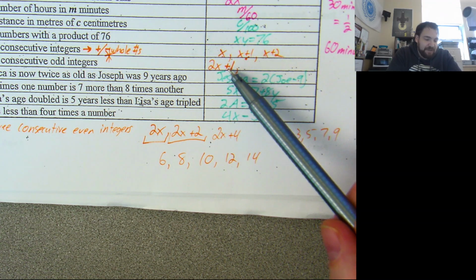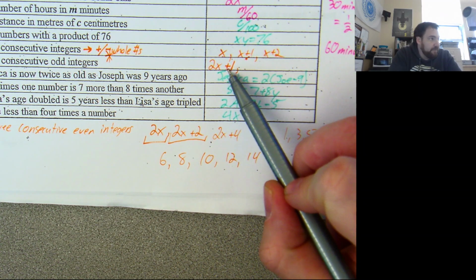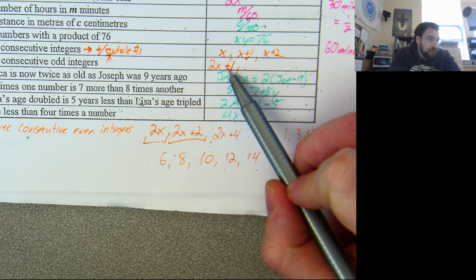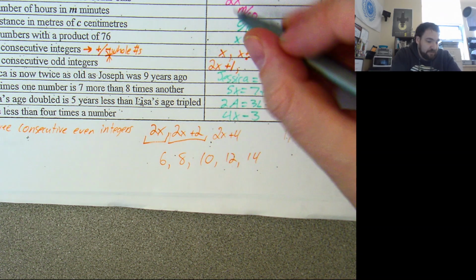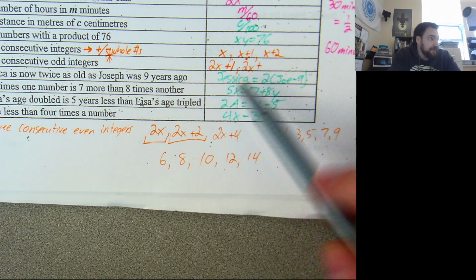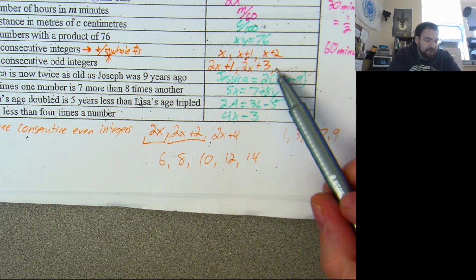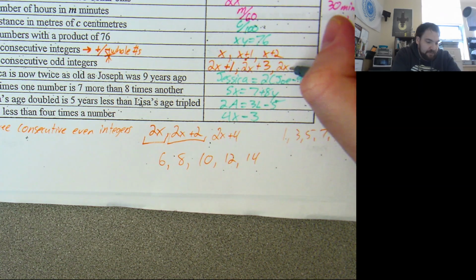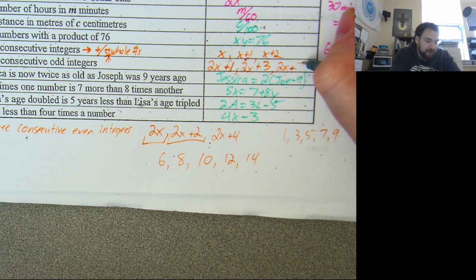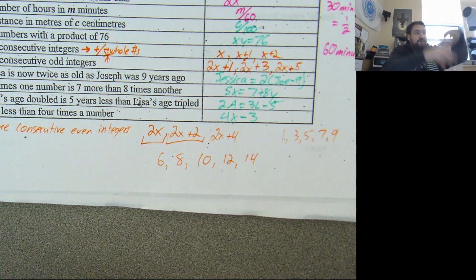So if I start here at 2x plus 1, and I wanted to get to the next odd number, I could just add 2 to this. 2x plus 1 plus 2 is 2x plus what? Plus 3. And then the odd integer after this would be 2x plus what? 5. If you follow the pattern, it'd be 2x plus 5. And that's it. Not something I would necessarily expect you to just unearth on yourself, though you could.